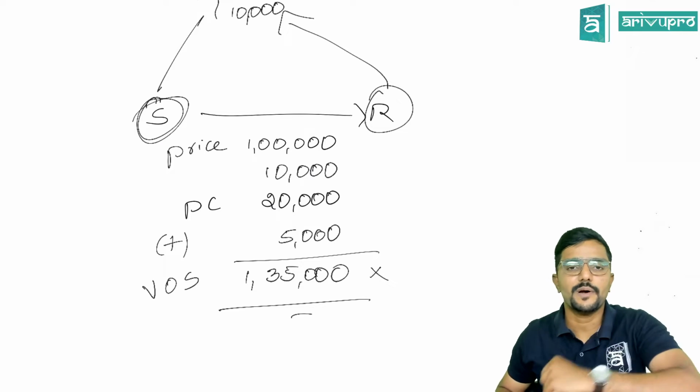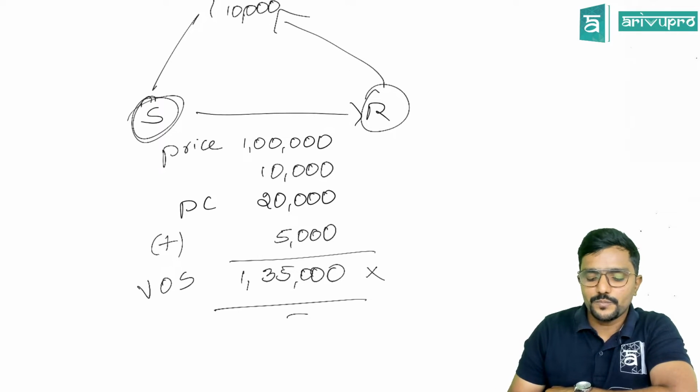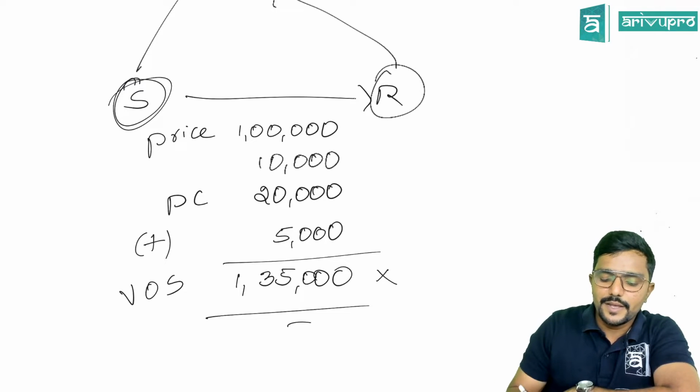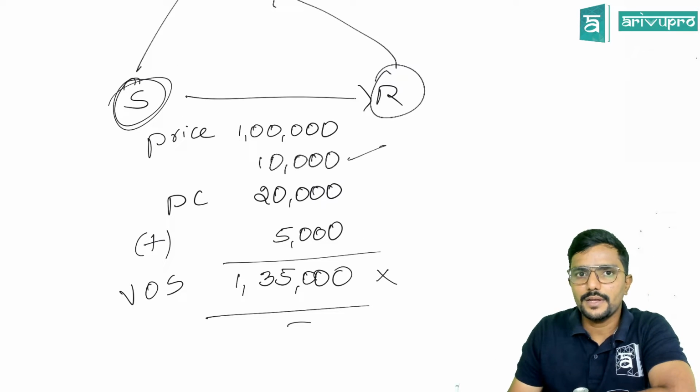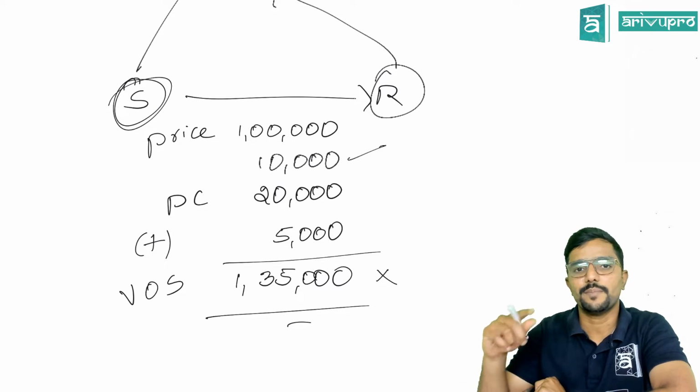Clear? One more point is there, two more special points. These three are the normal points, like anything which the supplier is liable to pay, if he is asking the recipient to pay it, that is the liability of the supplier paid by the recipient.